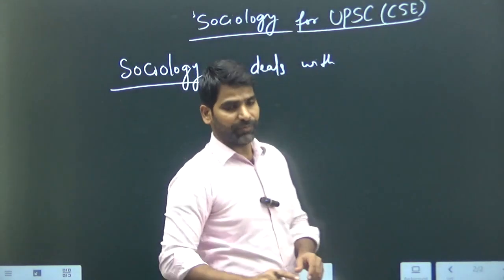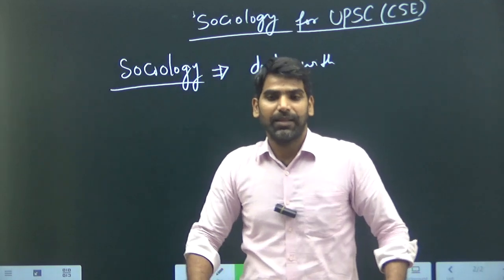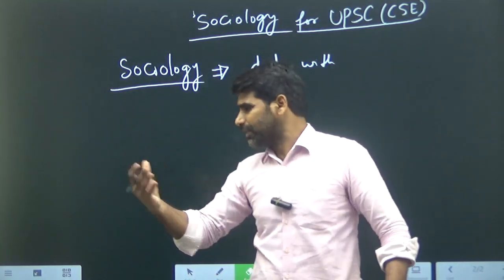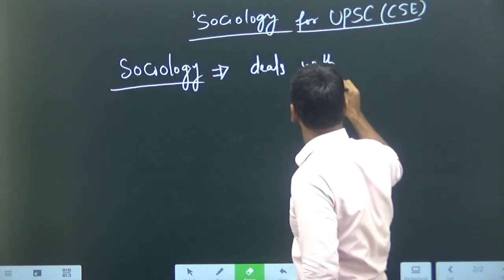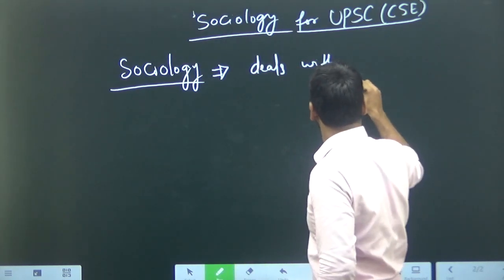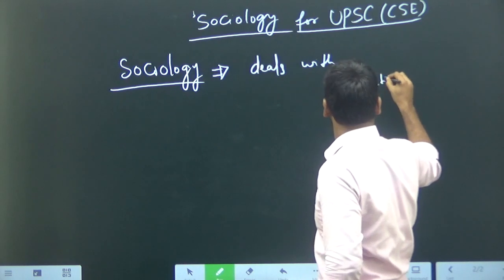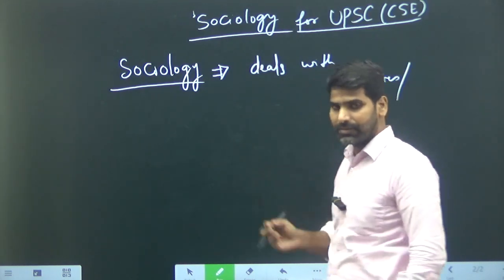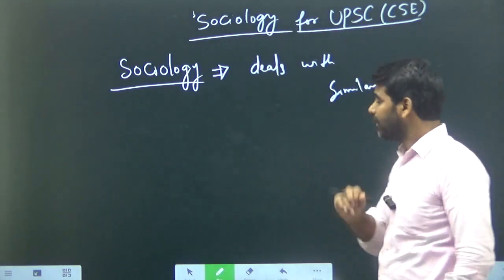In this aggregate of behaviors, there are some kinds of similarities or coherence in the behavior of a particular group.